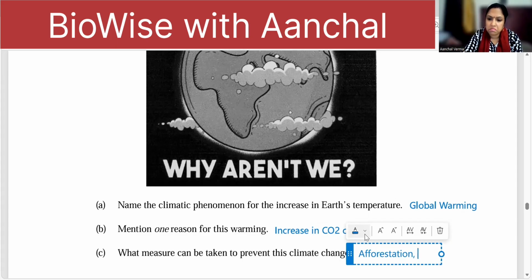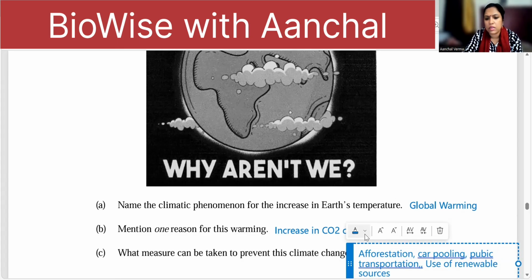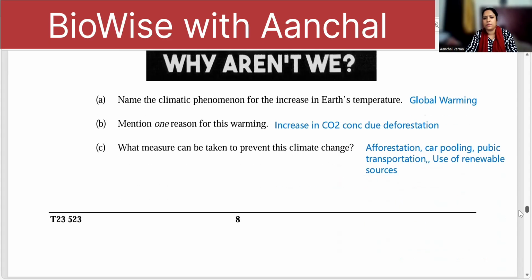Then carpooling, public transport, use of renewable sources, etc. So it's a one mark question. One of these you can write.